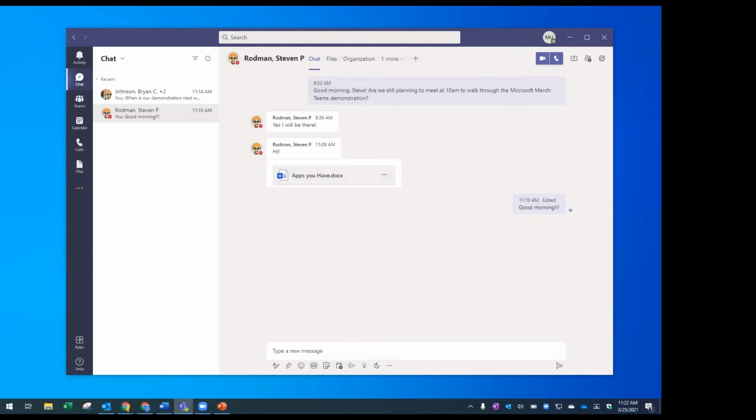Okay, did we cover everything in chat, or pinning chat? I think I showed that. That was another one that we wanted to highlight, but I'll just show it one more time, that if Steve is someone I collaborate with regularly and I want to pin his chat, I can just choose the 3 dots and pin it to the top of my chat window here. Lexi, did you have another question?